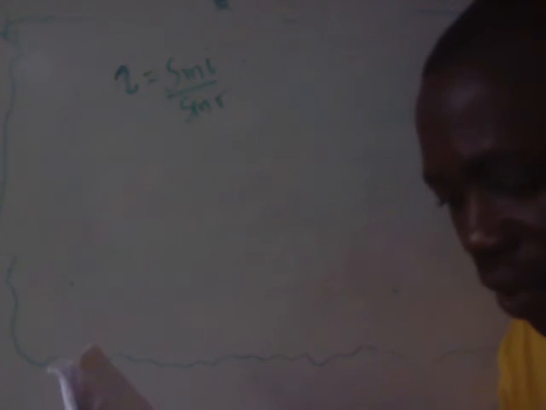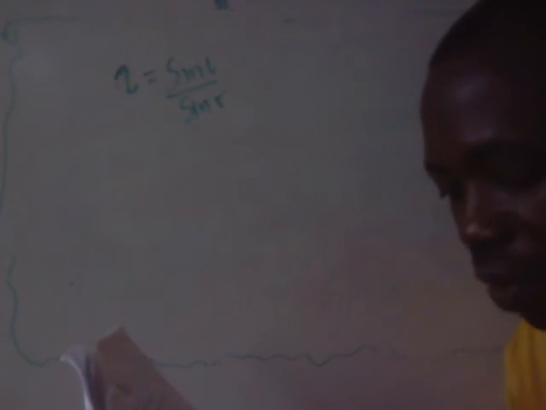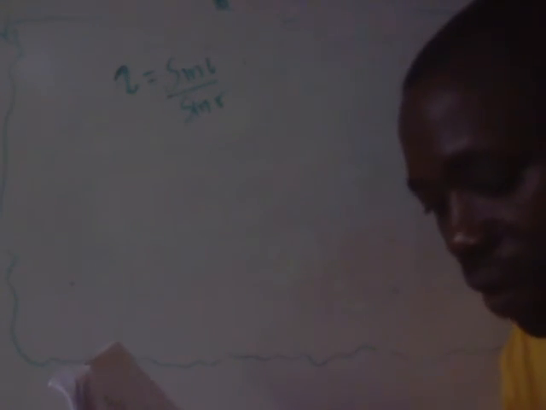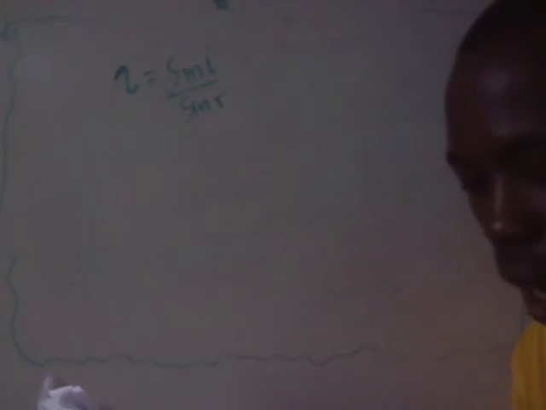14c: a light ray traveled from water into the air at an angle of incidence of 30 degrees. Calculate its speed in water, and the angle of refraction in the air. We are given the speed of light in air as 3.0 times 10 to the power 8 meter per second, and the refractive index of water as 1.33. They are giving all those parameters. So let's start solving.